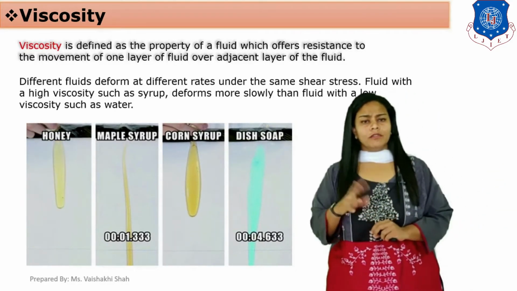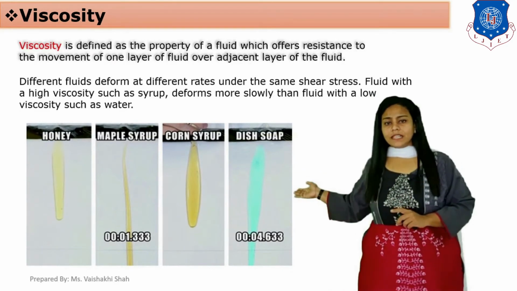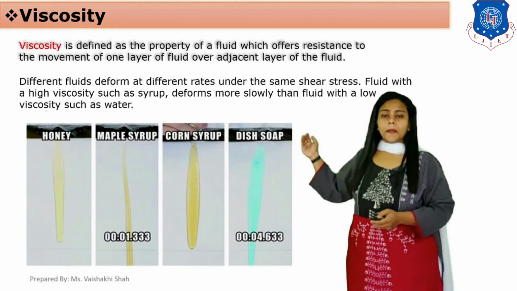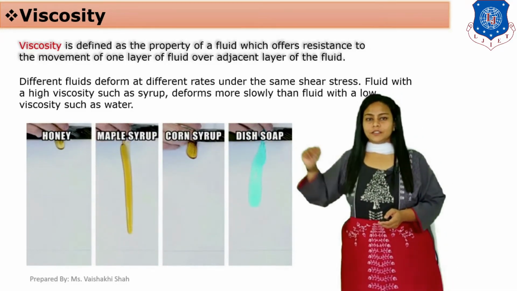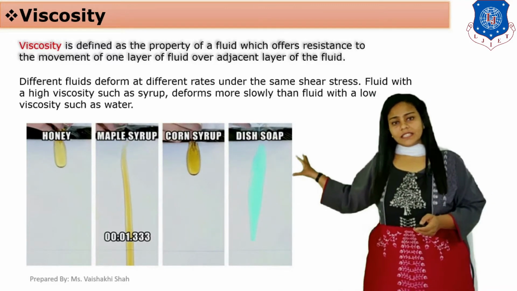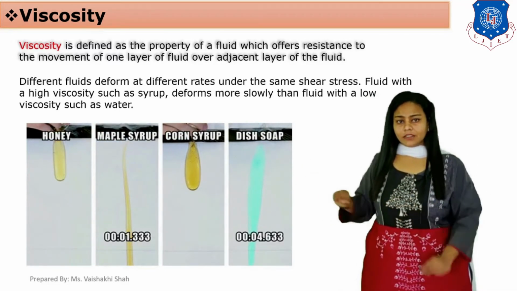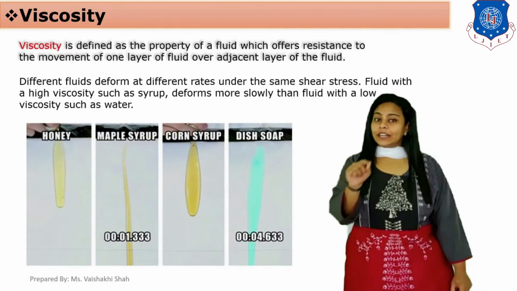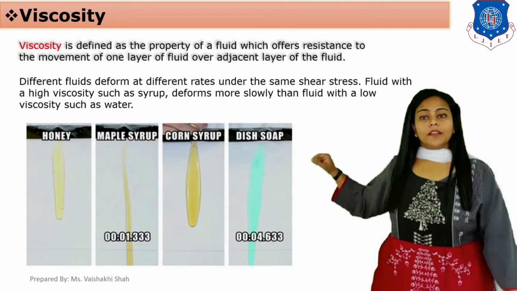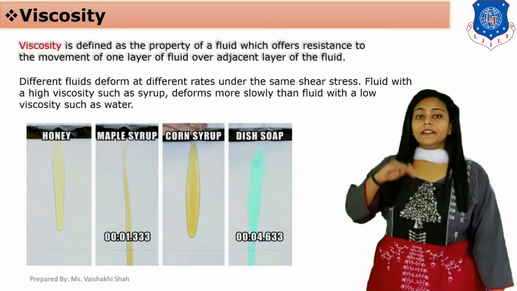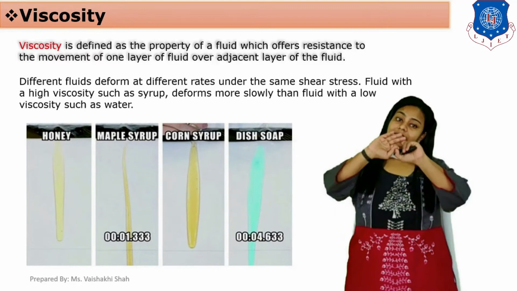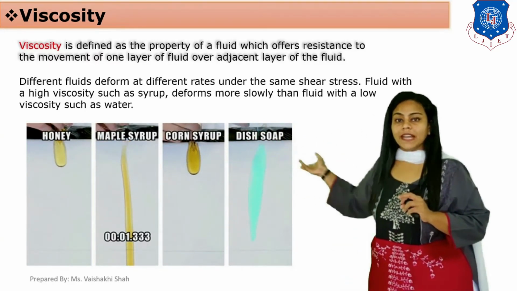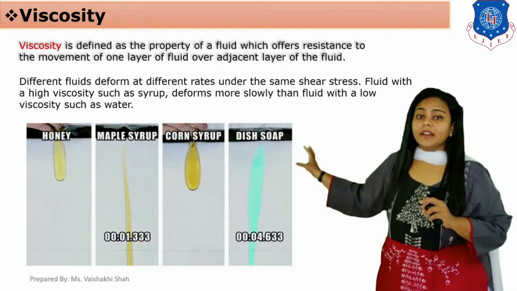Now our first term, viscosity, is a property of fluid which is very important to study. What do you mean by viscosity? As you can see, there are 4 different types of liquid here: honey, maple syrup, corn syrup and dish soap. Are all these liquids flowing with the same velocity? No, they are not, because different fluids deform at a different rate under the same stress.